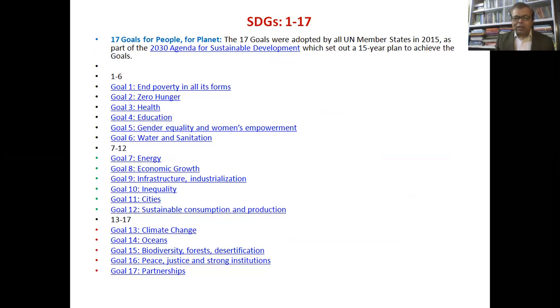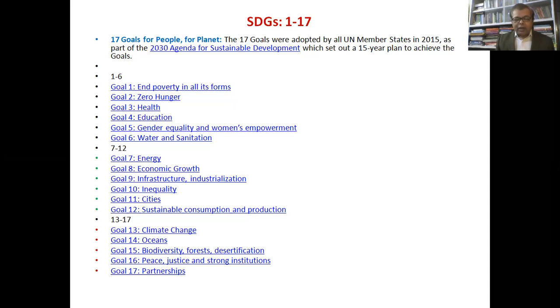Then goal number 10 is talking about minimizing inequalities of different types that do exist. There is economic inequality, there is social inequality, there is structural inequality. So all kinds of inequality are basically some kind of disturbance, some kind of hindrance in the path of equity and equality. So these are very important. Then we have identified cities also as an important area of intervention and understanding. And then sustainable consumption and production.